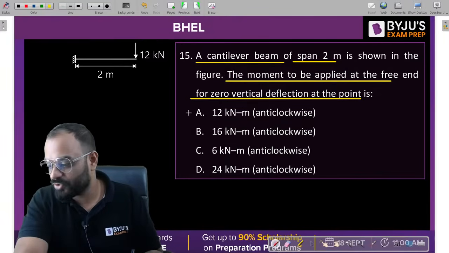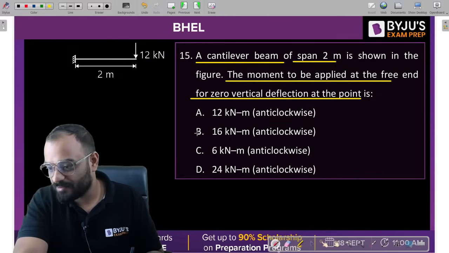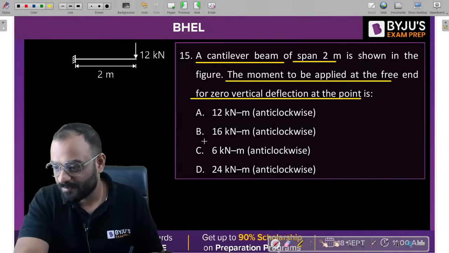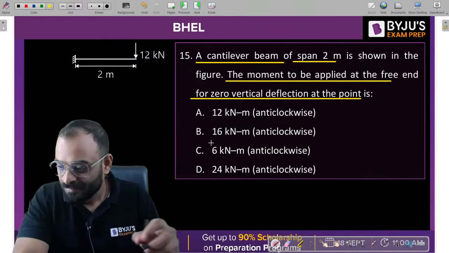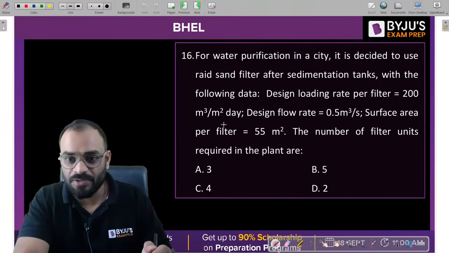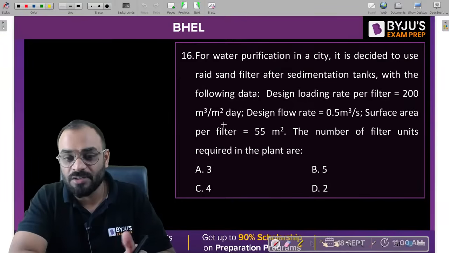Please let me know. Is it 12 or 16? D, 24. Yamna, B, 16. Praveen, B, 16. Okay, very nice. B is the correct answer. 16 anti-clockwise. Okay. Let's move to the next question, which is based upon your rapid sand filter part.